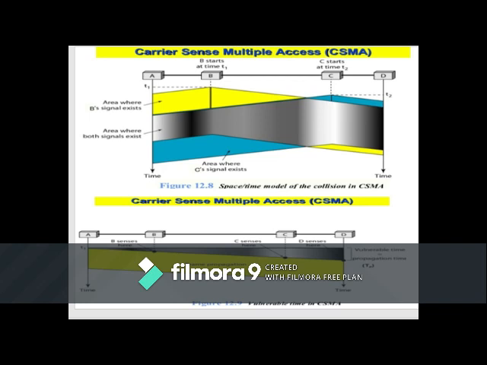So how can we define the vulnerable time for this? The vulnerable time for CSMA can be defined as the propagation time Tp. This is the time needed for a signal to propagate from one end of the medium to the other end. When a station sends a frame and any other station tries to send a frame during this time, a collision will result.